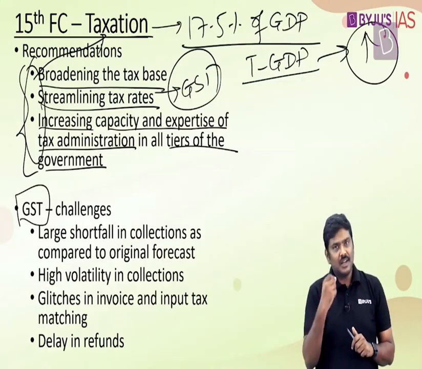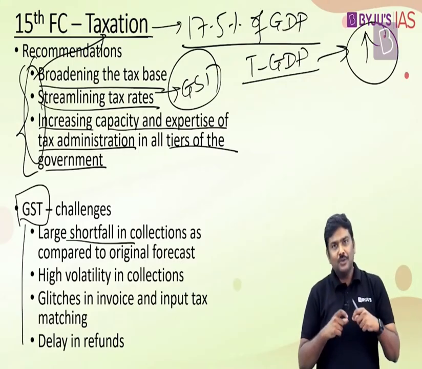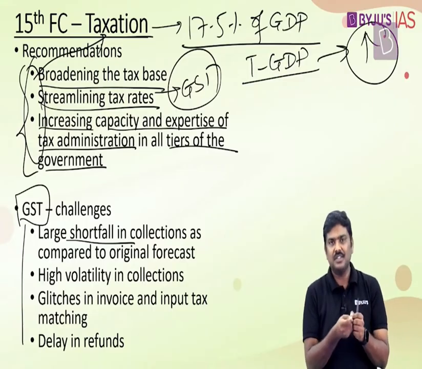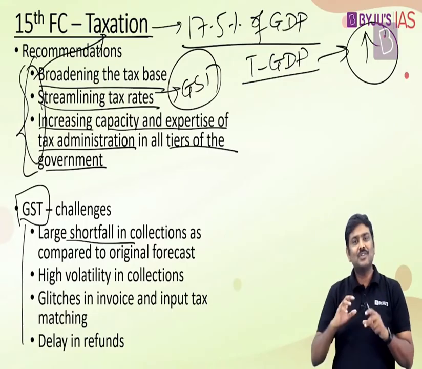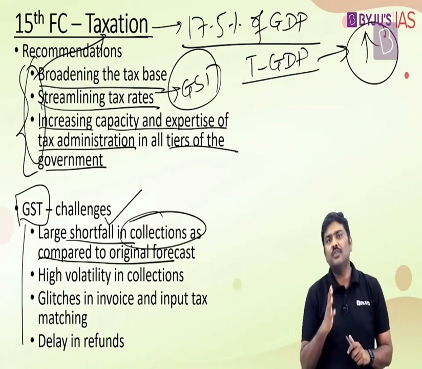But specifically with respect to GST, the Commission has pointed out some of the challenges related to GST in India. Now, some of these challenges are: one, understand this: when we introduced GST, we expected that over a period of time, the revenue collected under GST would keep on stabilizing and increasing. But what we have seen is that because of various issues, slowdown, pandemic, or tax evasion, there has been a huge shortfall of the collection compared to the original forecast. What is the problem with respect to this?